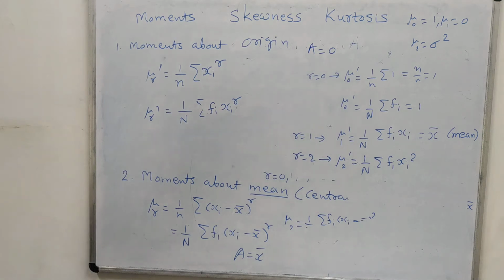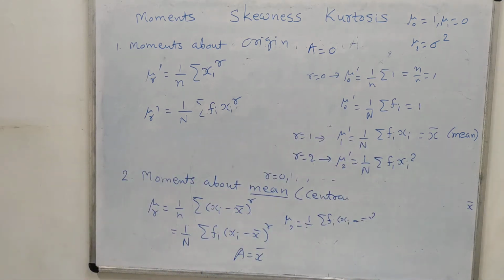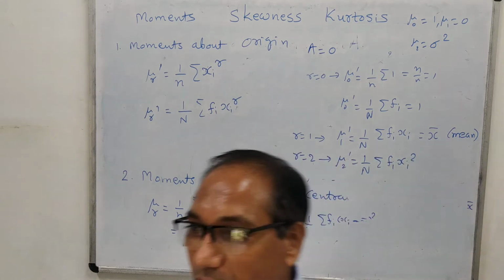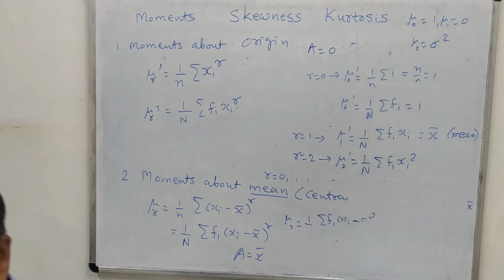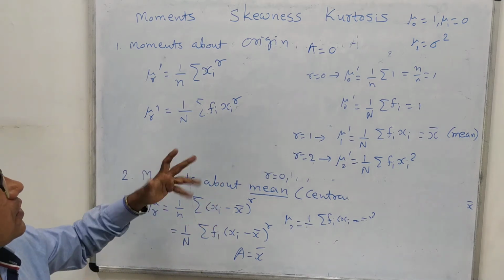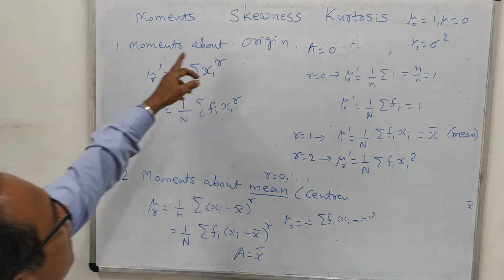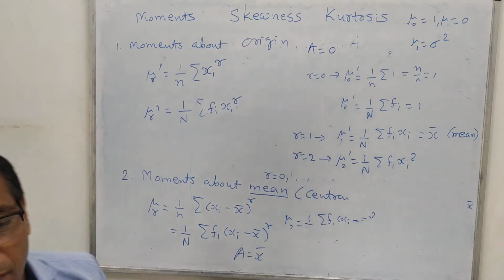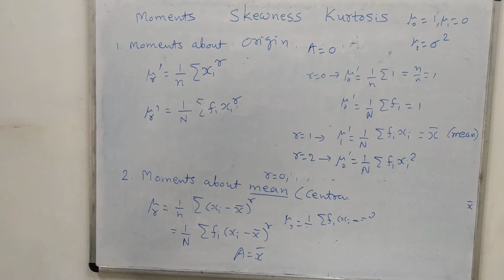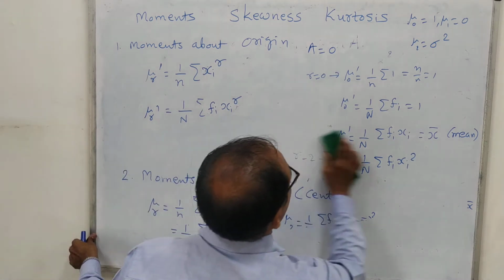And we can also find out further central moments or moments about origin, just like mu 5, mu 6, mu 7. But this takes too much time. So for our syllabus purpose and for our study purpose, the study up to mu 4 is well enough, because in skewness and in kurtosis we will make use of mu 2, mu 3 and mu 4. So first of all we will require to find out all these things.